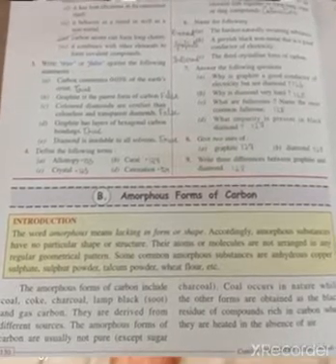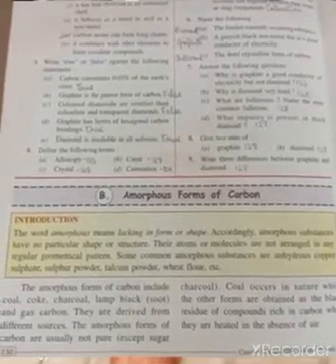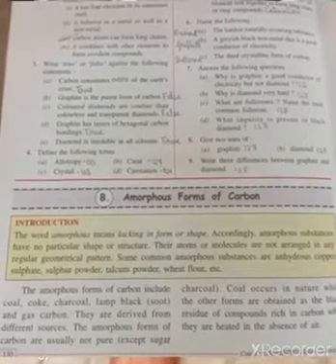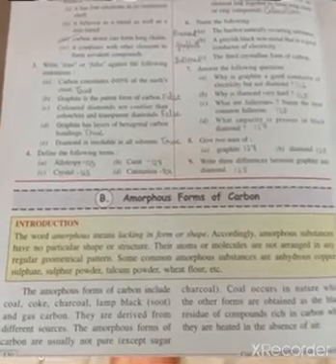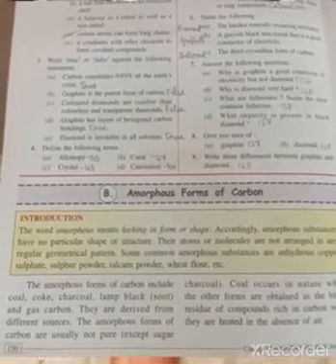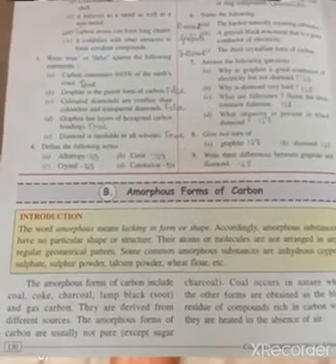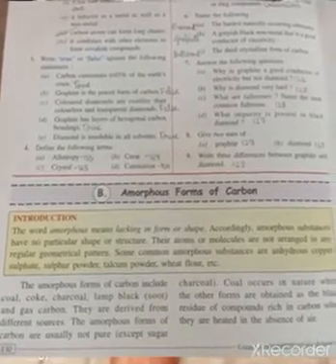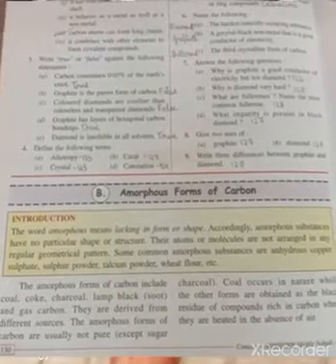Now why don't they have a particular shape or structure? Because the atoms and molecules are arranged in a way that is not symmetrical. That means they are not geometrically shaped. So they are irregularly fixed. That's why they do not have a fixed shape.